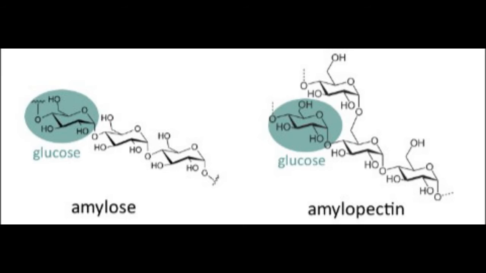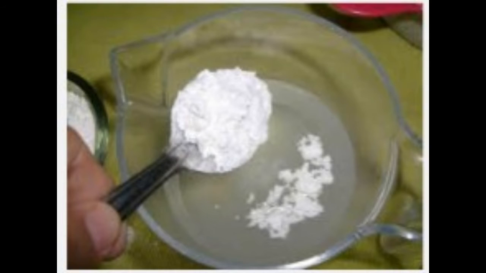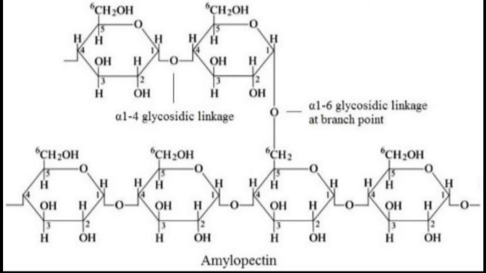Each chain has around 30 glucose units which are linked by alpha 1,4 and alpha 1,6 glycosidic bonds. It is present in starchy foods like rice, potatoes and wheat. Amylopectin is present in the organelles called amyloplasts. When a plant cell needs energy, it hydrolyzes starch and releases glucose subunits. Amylopectin is the water insoluble component of starch. Starch has around 75 to 80% amylopectin in it.